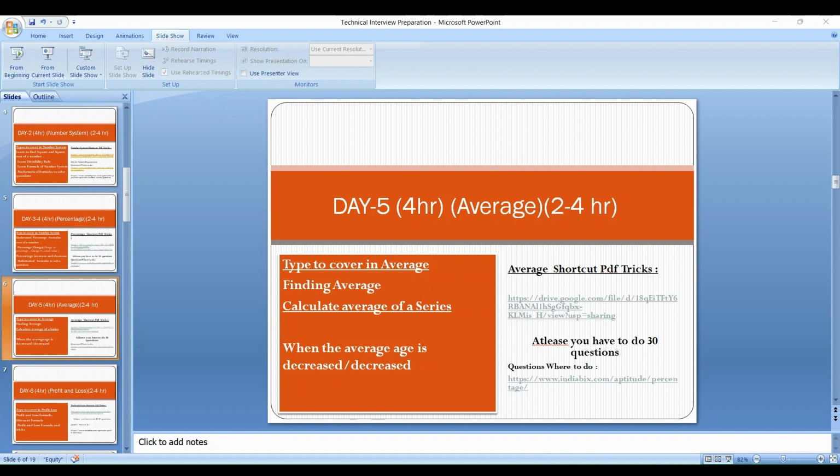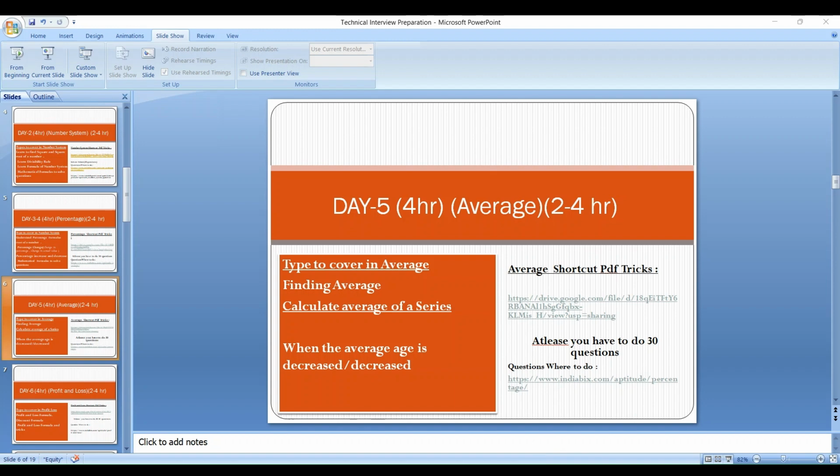Next, if you have covered the topic of time and work and have done at least 30 to 40 questions on the IndiaBix website, you can also go to GFG, where you can find more questions related to time and work.